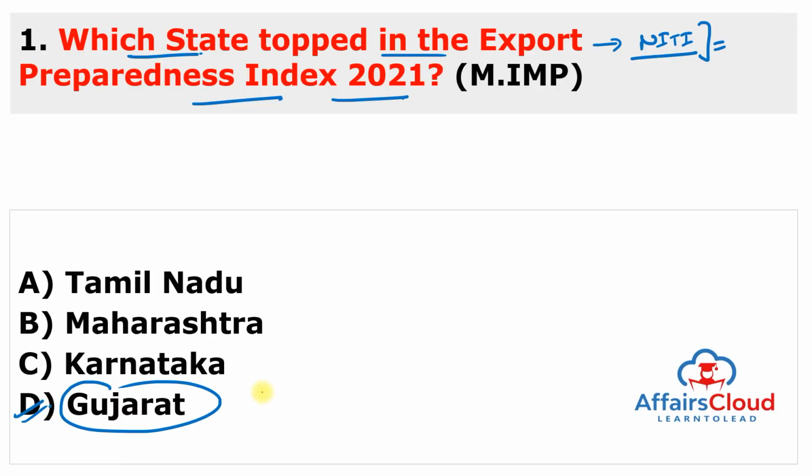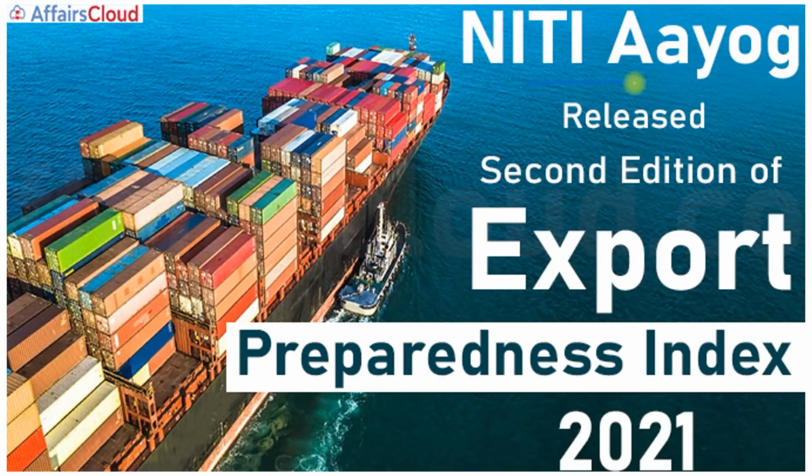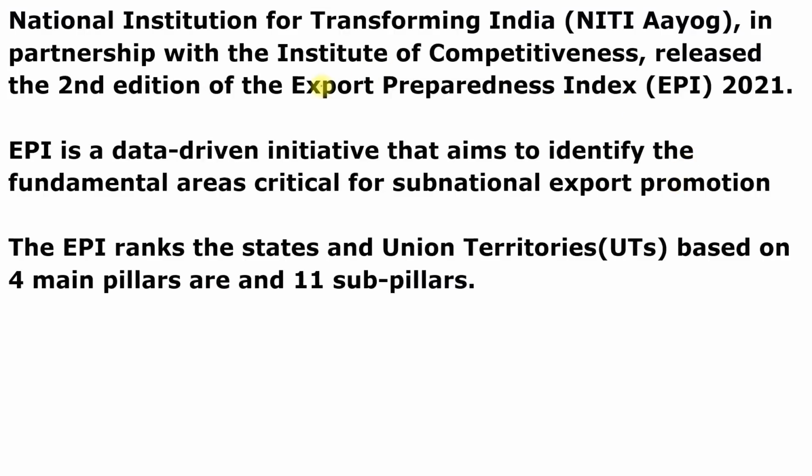So Gujarat has retained the top position in the overall ranking with its total share in the exports accounting for almost 21% as of 2020-21, or you can say in the financial year of 2021. NITI Aayog released this second edition of the Export Preparedness Index 2021, but it is prepared in partnership with the Institute for Competitiveness.